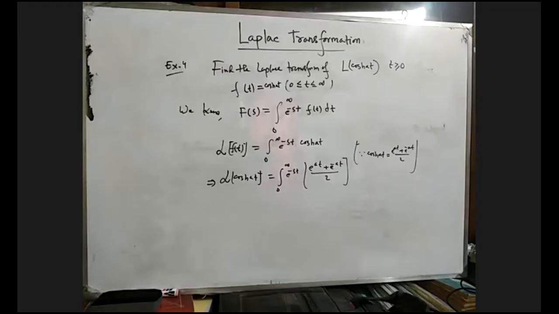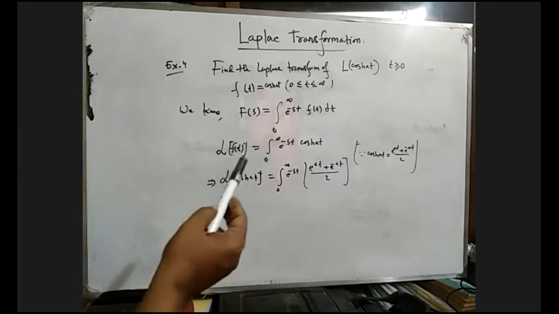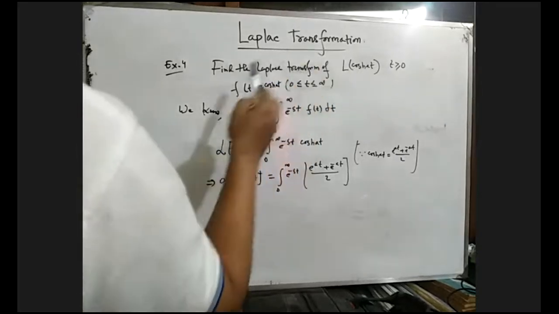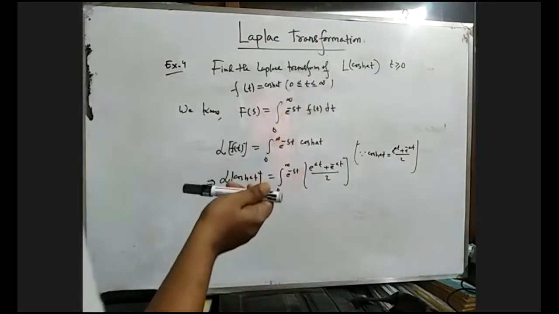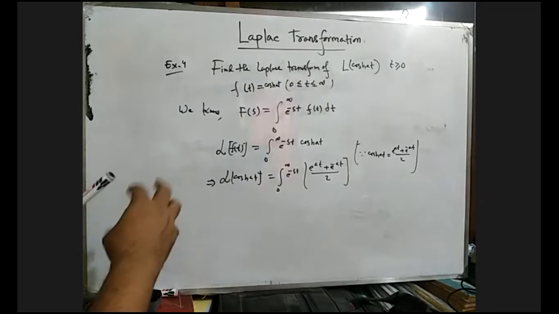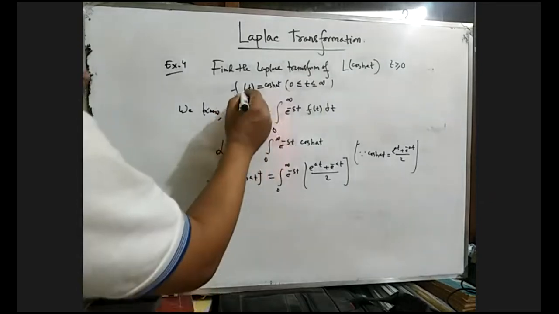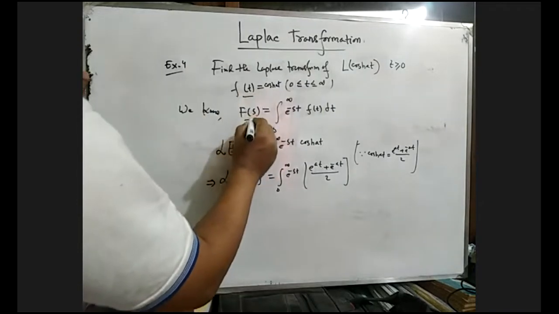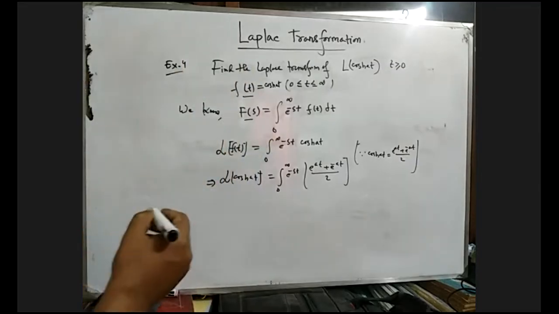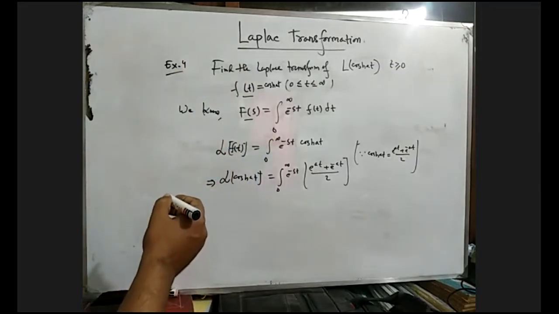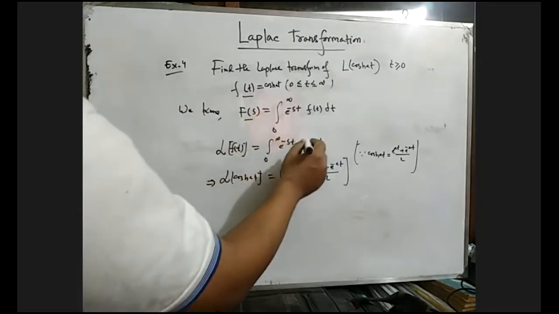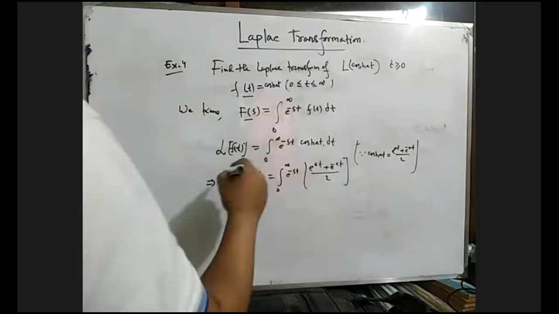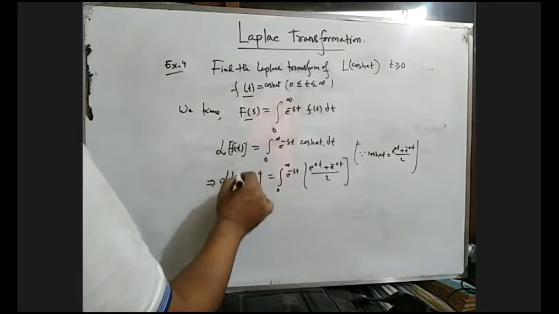So now another example, example 4. We have to find the Laplace transform of cos hyperbolic at, where t lies between 0 to infinity. That means t is the input of the original function, and this is the original function and this is the transform function. Remember it. From the definition, we got this idea. So the Laplace transformation of f of t will be the integral of cos hyperbolic at t dt. F of t means cos hyperbolic at t.